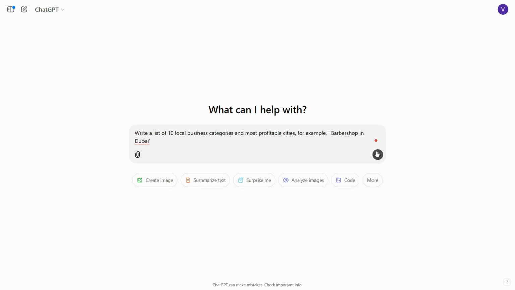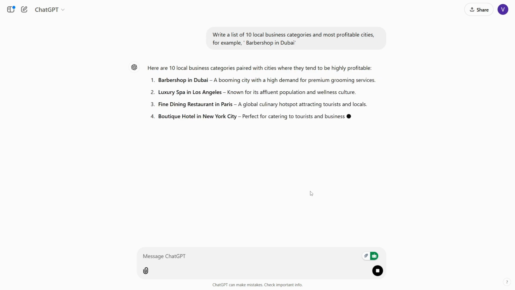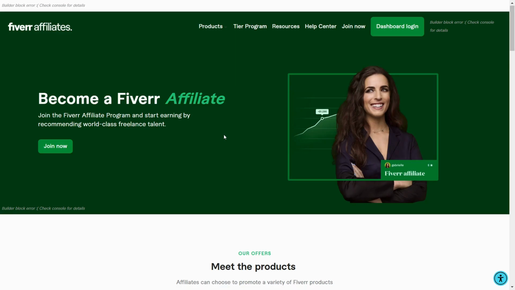Idea number 5, go to ChatGPT and ask it to make a list of 10 local business categories and 10 most profitable cities. For example, let's say barbershop in Dubai, so we're going to get a few ideas here. Now we want to go over to